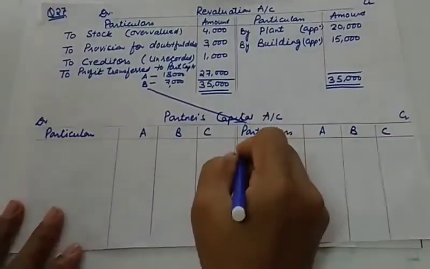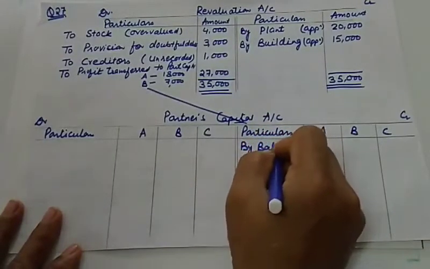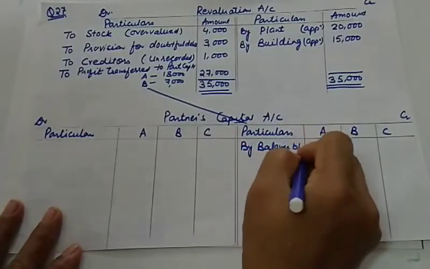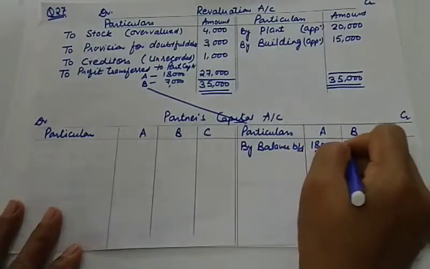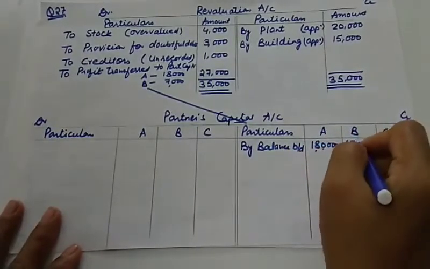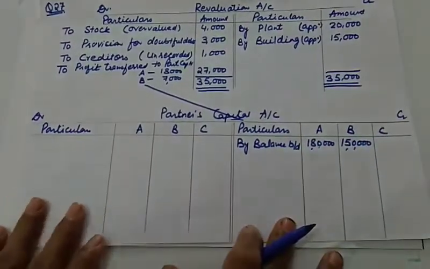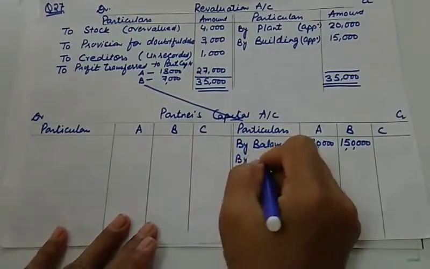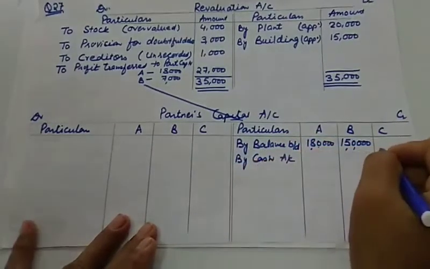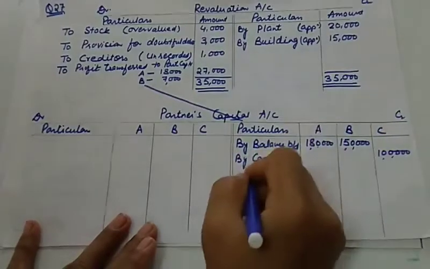And first of all, the first item should be their opening balances, which are given in the balance sheet. By balance brought down, 1,80,000 for A and 1,50,000 for B. So these are their opening balances. And after that, C has brought how much cash? C has brought for capital, so only the capital amount. Capital amount is 1 lakh, and then we'll do the